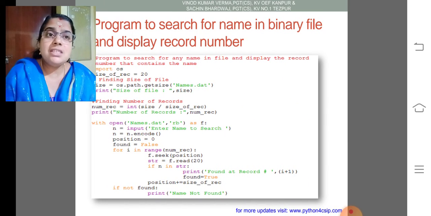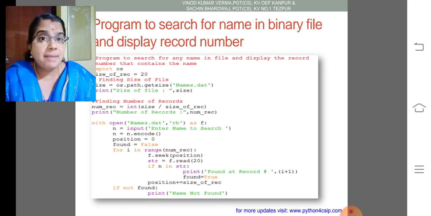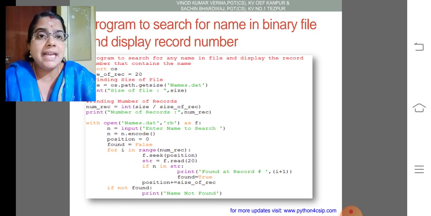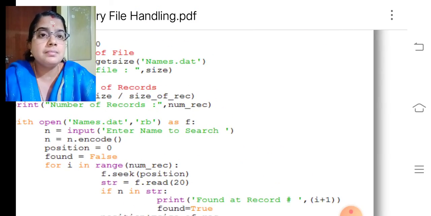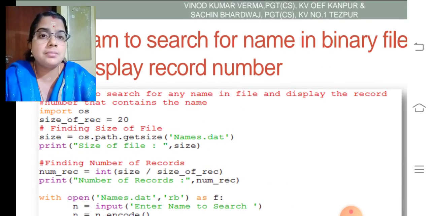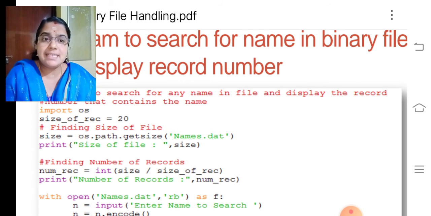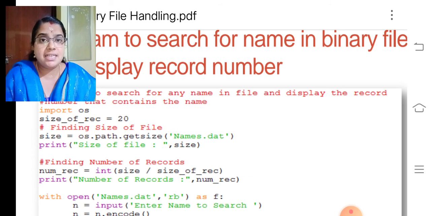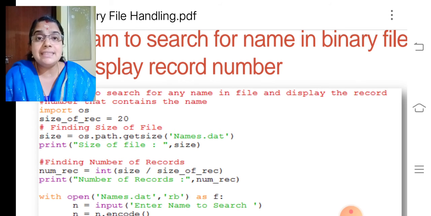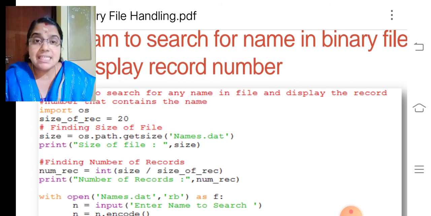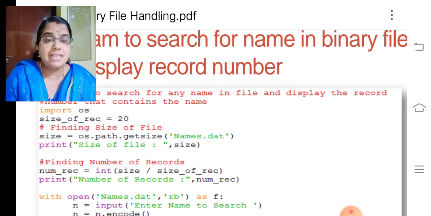Then program to search a name in binary file and display the record number. So the same function I used here. Import os. os.path.getsize of names.dat. There we will get the total size of the particular file. Binary file size we will get from getsize. Then print the file size.